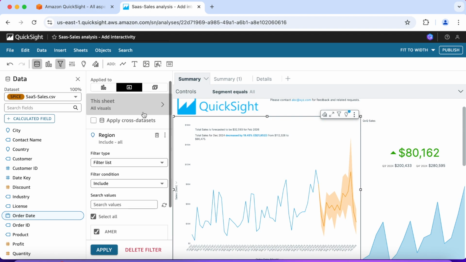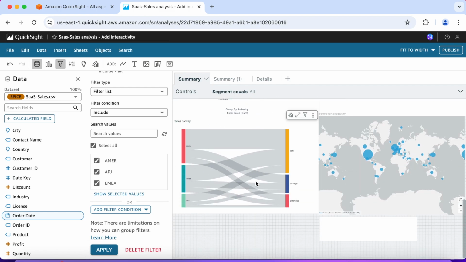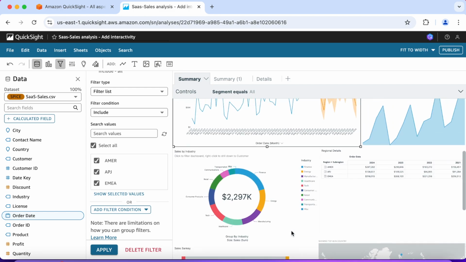Bear with me. Okay, so I'm going to apply it. Wait. So that updated. Okay, so we have region equals, subregion equals.